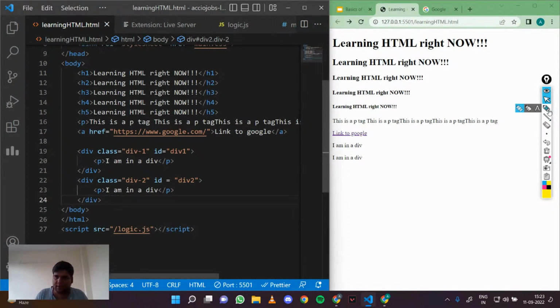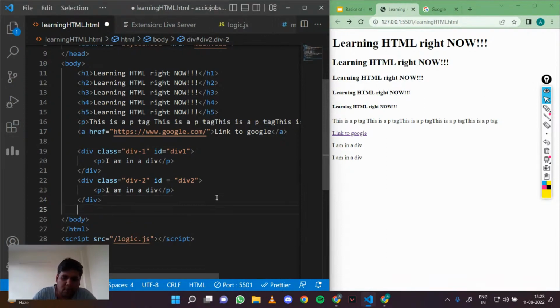Basically, there are two types of elements: block elements that come one after another, and inline elements that stay in line. For that we have span. Let me show you an example of span as well.